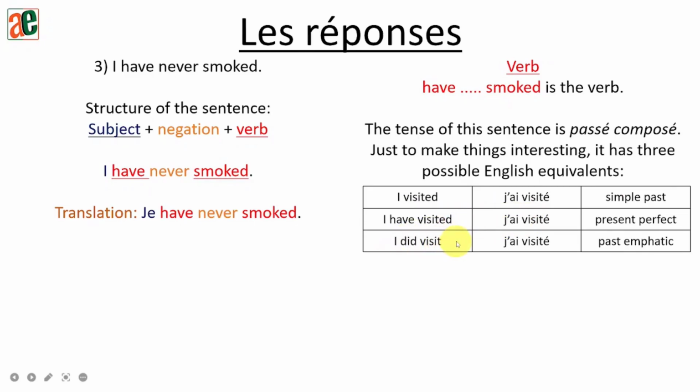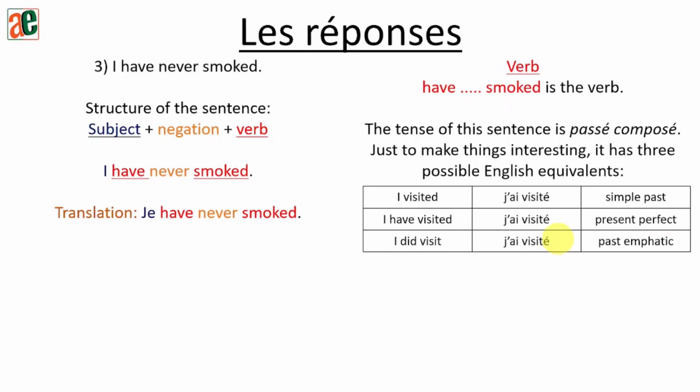I did visit, I'm going again to use passé composé. So, whenever you have simple past, present perfect, or past emphatic, I need to use passé composé in French. You see, for these 3 different sentences, I'm still getting the same results in French. And this part is very important.